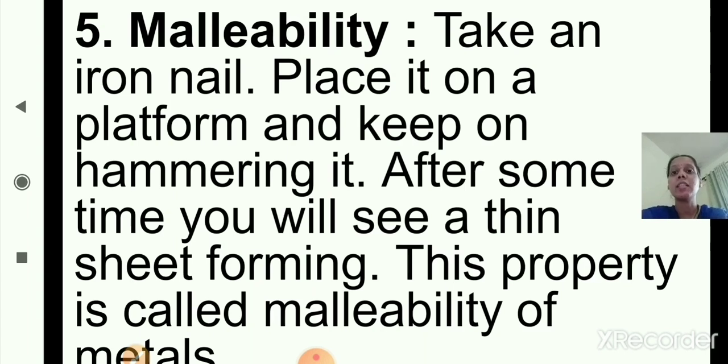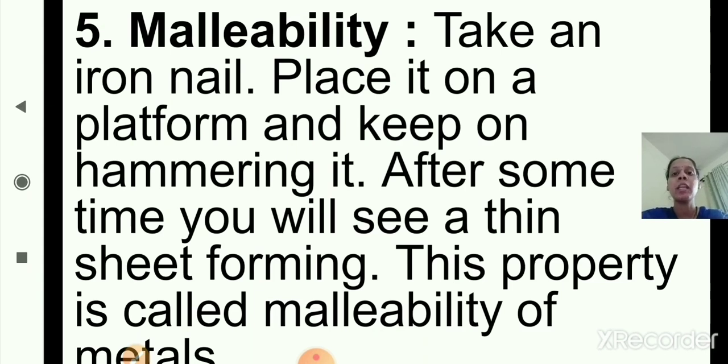So here one example is given. Take an iron nail, place it on a platform and keep on hammering it. After some time you will see a thin sheet forming. This property is called malleability of metal. So this is the fifth property, malleability. On hammering continuously, metals form a thin sheet.